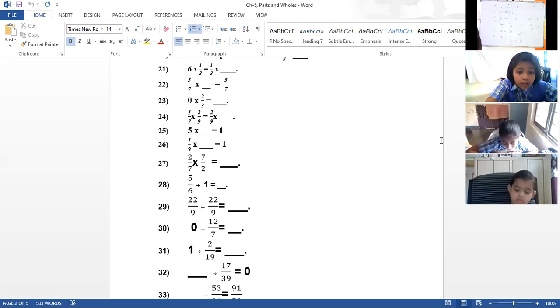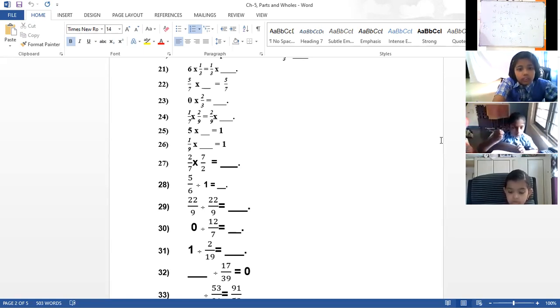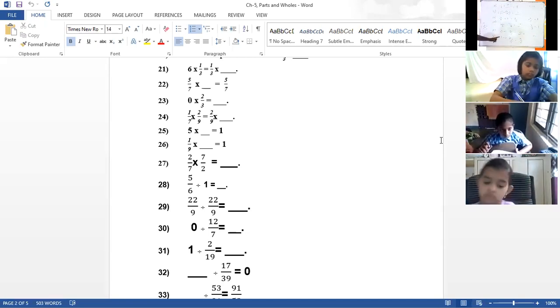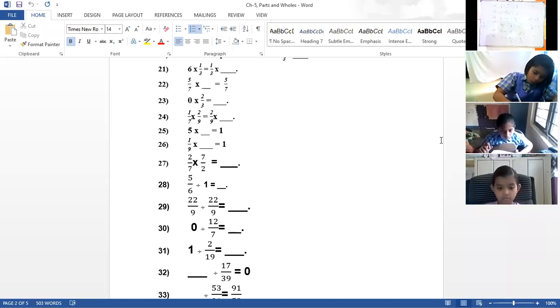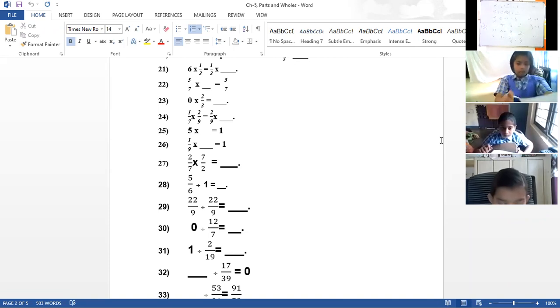So the 31st: 1 divided by 2 by 19 means 1 by 2 by 19. 1 divided means 1 by. So 1 by means reciprocal of that. Reciprocal of that will give 19 by 2. 1 divided by a number is always the reciprocal of the number.